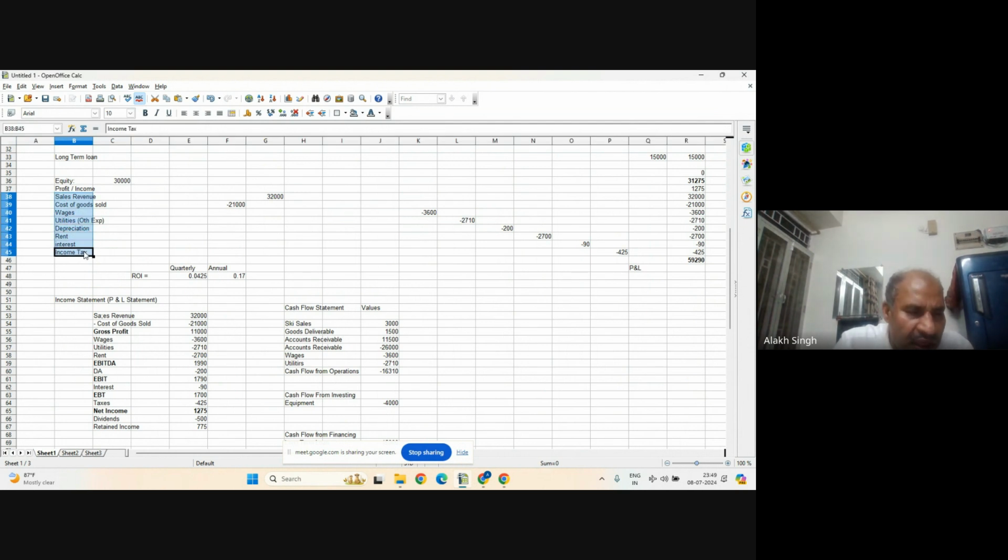But you have to classify them: what is gross profit, what is EBITDA, what is EBIT, what is EBT, what is net income, and what is retained income. That is the trick of making the income statement. You will have all this information at one place, but you need to classify them according to these different